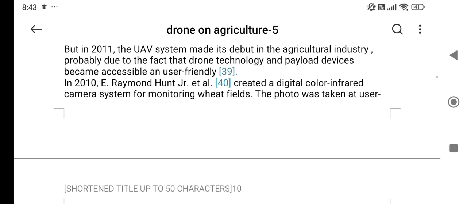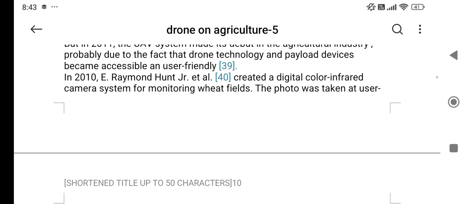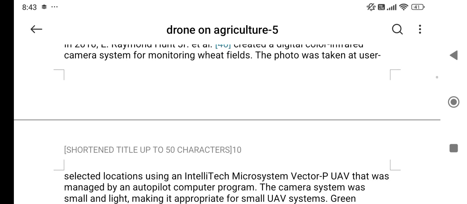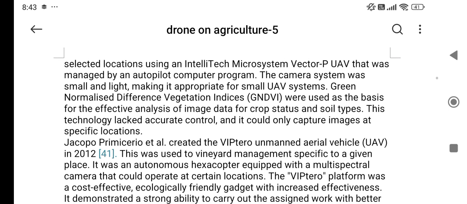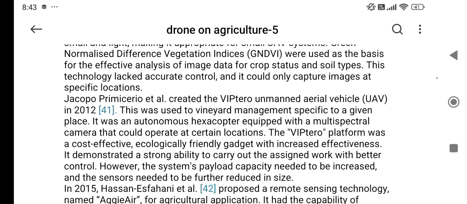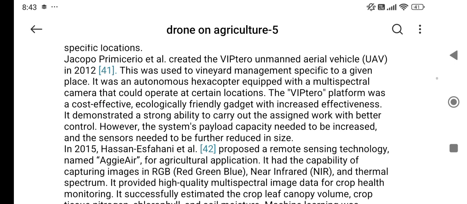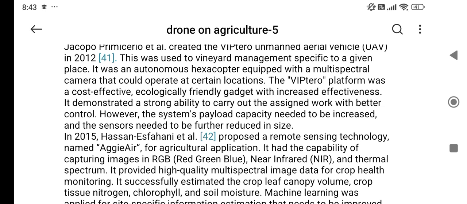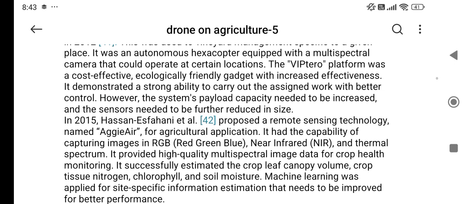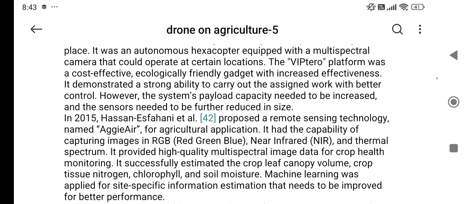In 2010, Raymond Hunt created a digital color infrared camera system for monitoring wheat fields. Then in 2012, Jacob Primicerio created the Viptero unmanned aerial vehicle, which was used for vineyard management specific to a given place. It was an autonomous helicopter equipped with a multispectral camera that could operate at certain locations.